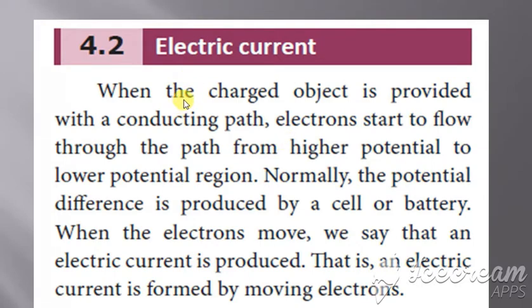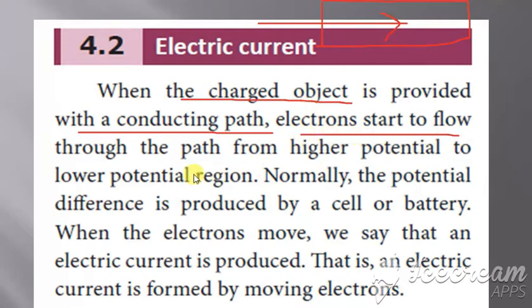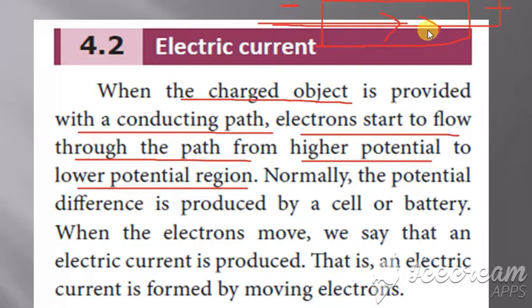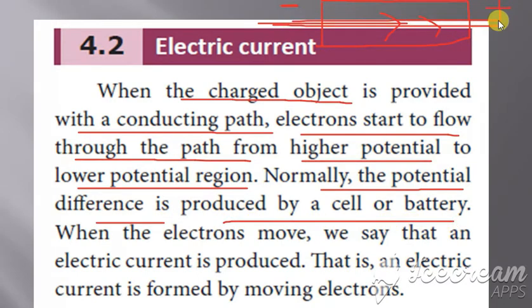Here, when a charged object is provided with a conducting path, suppose you consider this is a charged object and this is a conducting path, the electrons start to flow through the path from the lower potential to the higher potential, as we have seen already. Normally the potential difference is produced by the cell. Because of this, there is a potential difference, because this side becomes lower and this side becomes higher.